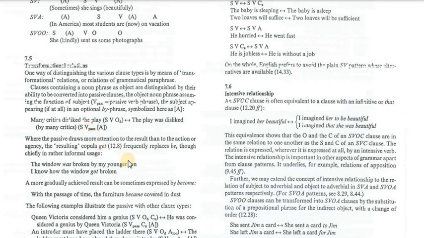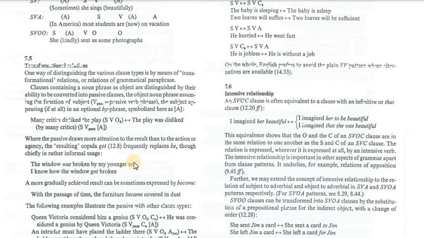Now, sometimes we transform the sentence from active into passive because we are not interested in anything else other than the result. Our focus is not on the action or the agency. We draw all our attention to the result of the action of the verb.